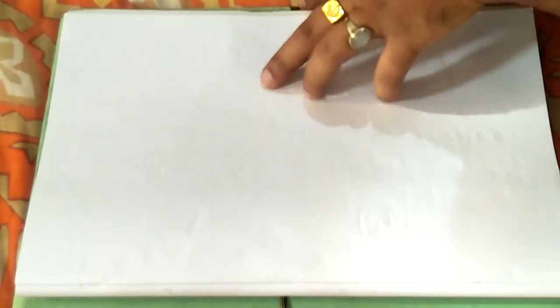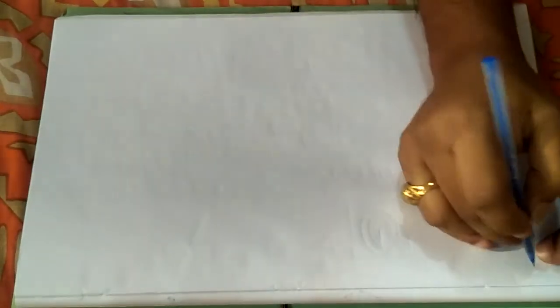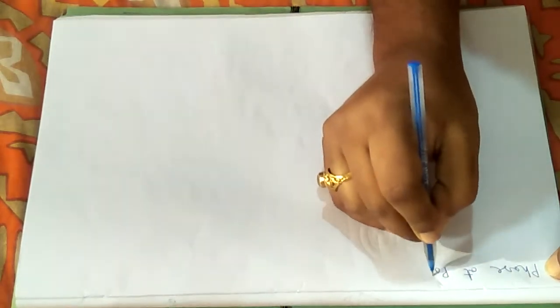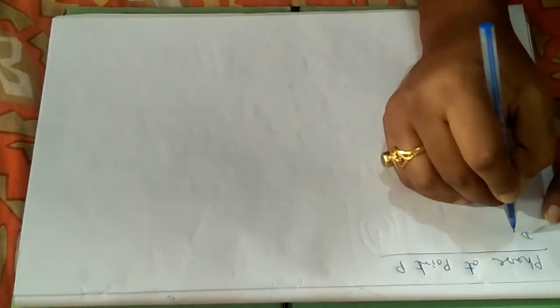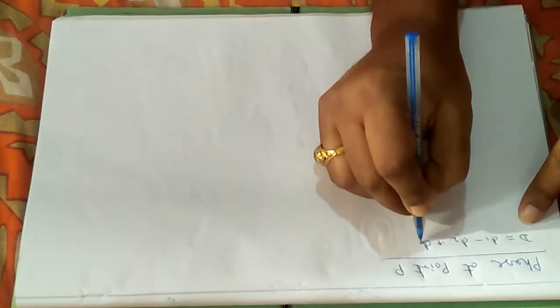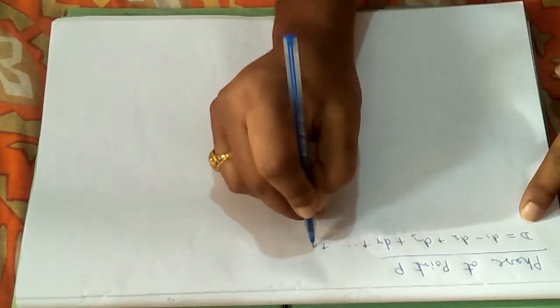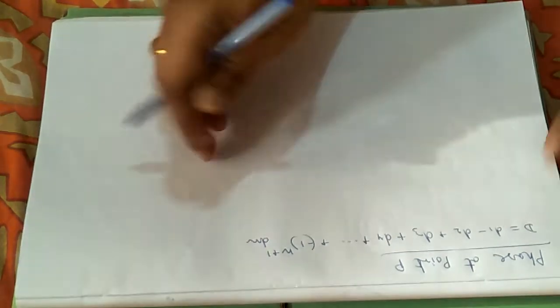Now we can calculate the phase at the point P. Then what will be the phase consideration at the point P? I can write d equals d1 minus d2 plus d3 plus d4 and so on, plus minus 1 whole to the power n plus 1 into dn.